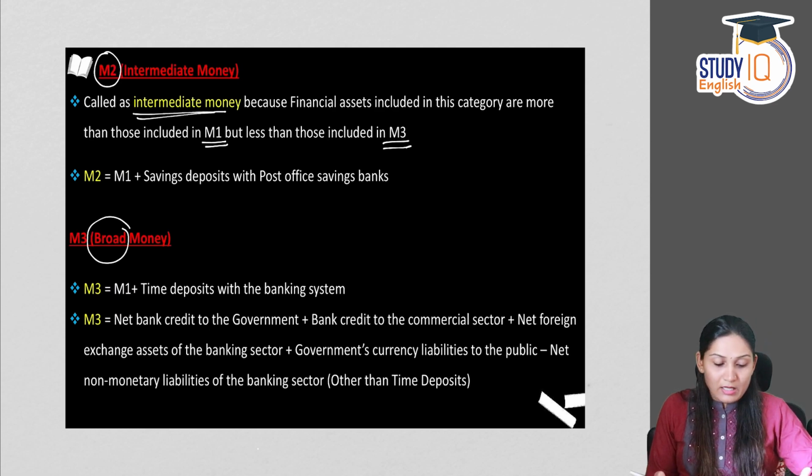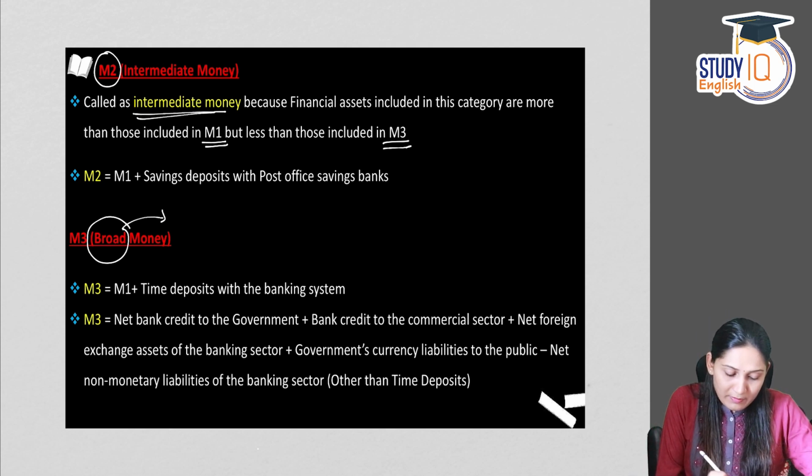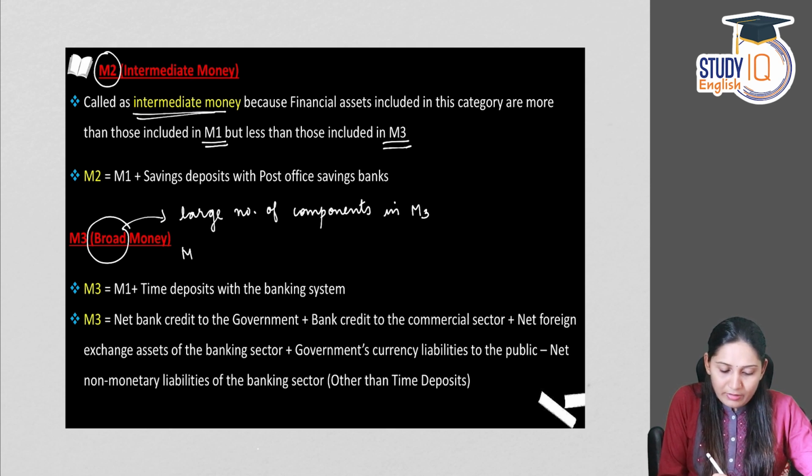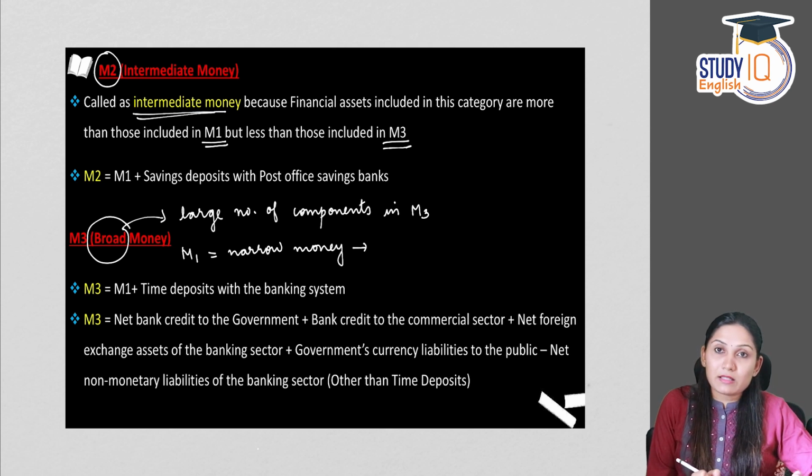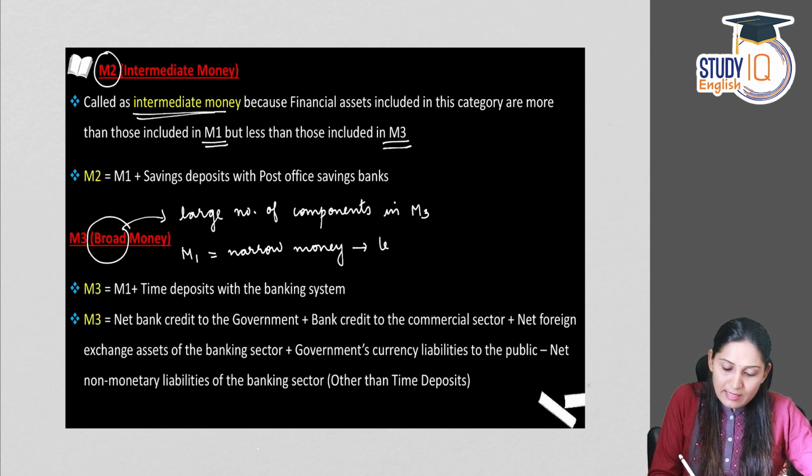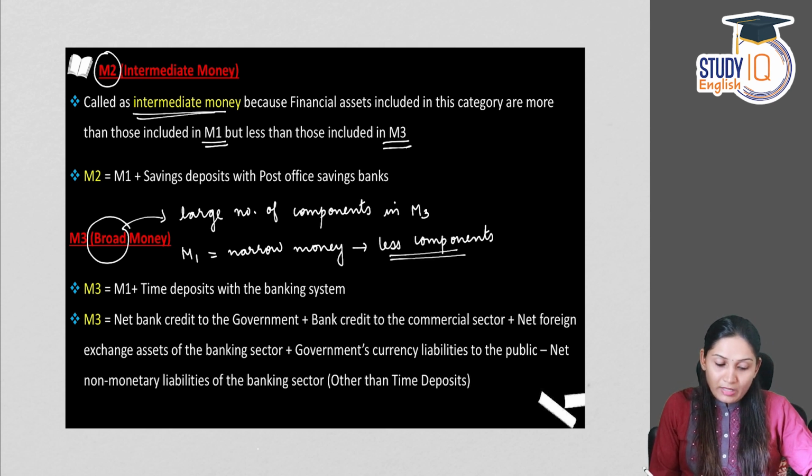What would be the reason? M3 is called broad money because there are so many components, a large number of components, in M3. And why is M1 called narrow money? M1 is called narrow money because there are fewer components in M1.